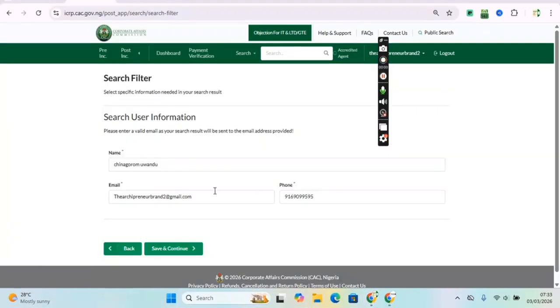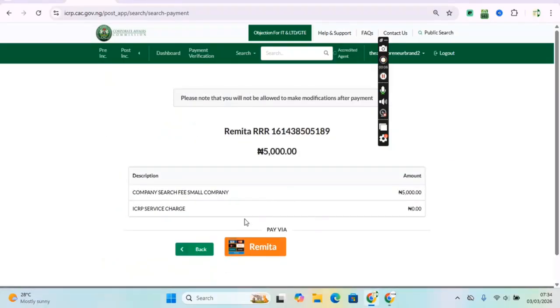Or the name of the accredited agent, owner details, you include it. Then you click on save and continue. You make a payment of 5,000 naira to the remitter, and you don't need to upload anything, right? For status report, you don't need to upload anything. Just pay the 5,000 naira, then you click on save as PDF, or you print directly if you are using